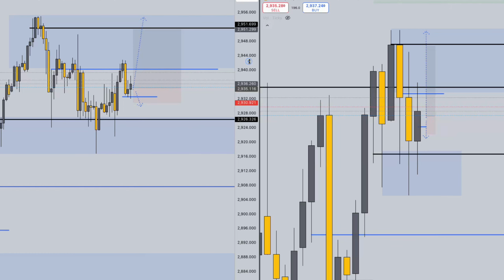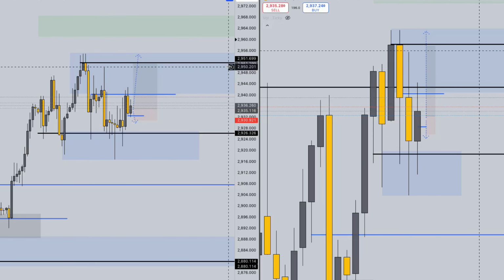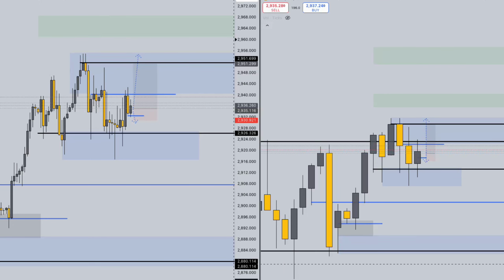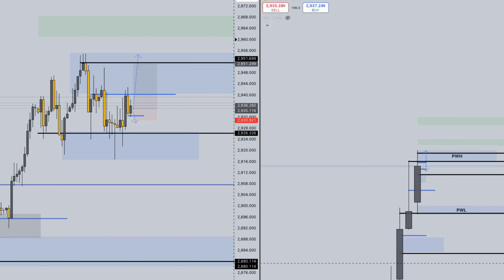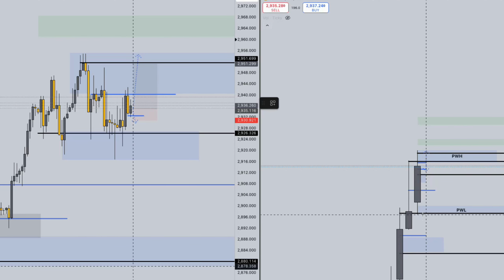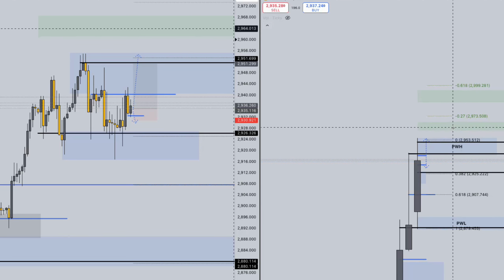Overall, I do still see gold trending higher. I don't think it's over. It's still targeting the 3,000 price range. Let's go ahead and see where we may end up this week though. So we did hit our projection levels based off last week, and we're going to measure our previous week's candle with the Fibonacci, and we're still targeting the overall green zones.